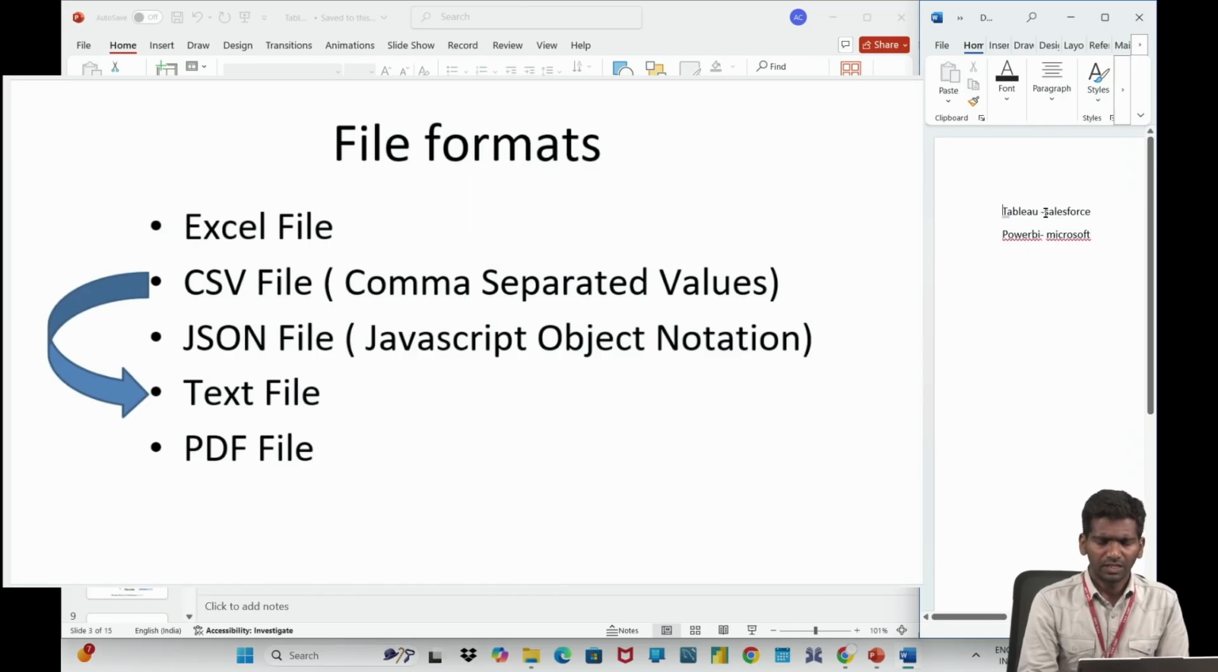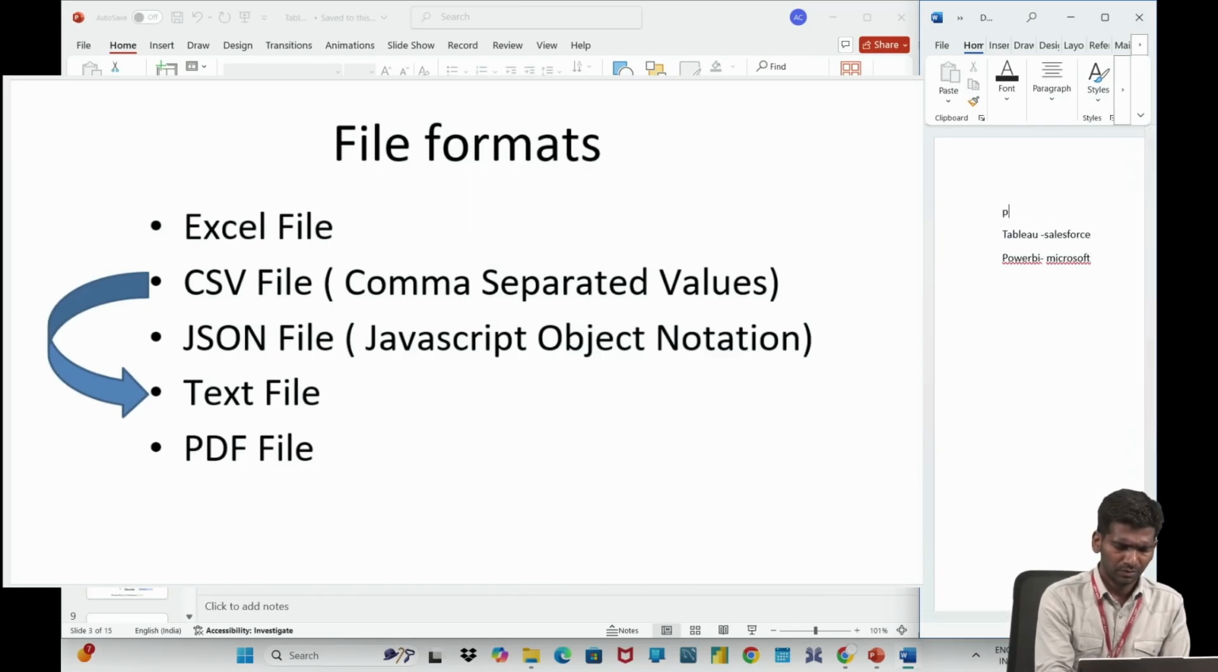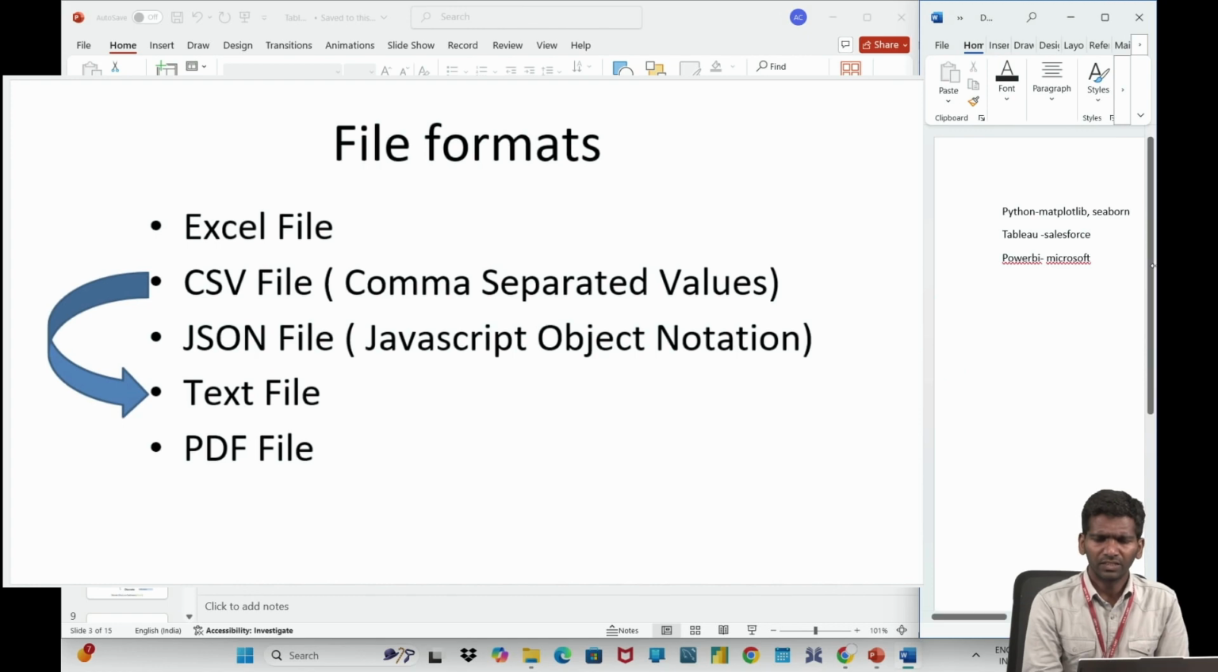So in data visualization we can use Python with libraries like Matplotlib, and for an advanced version we can use the Seaborn library also. These two are the main libraries for visualization using Python. There are some drawbacks of using Python with these libraries, that can be overcome with Tableau and Power BI. That we are going to see.